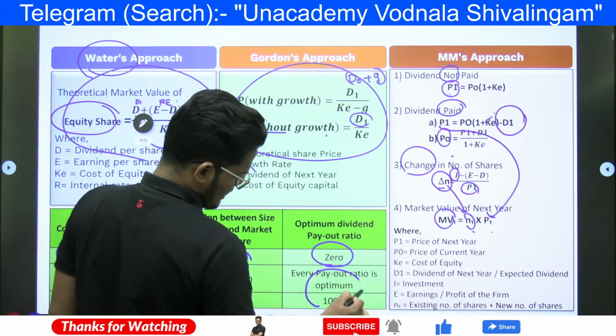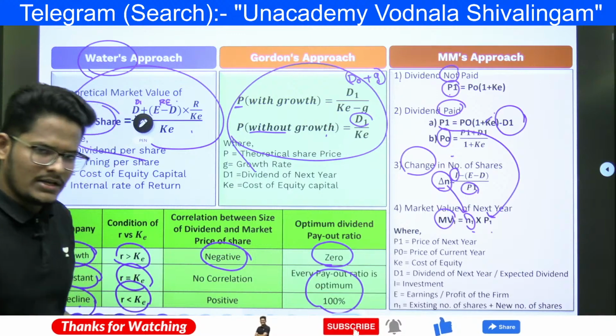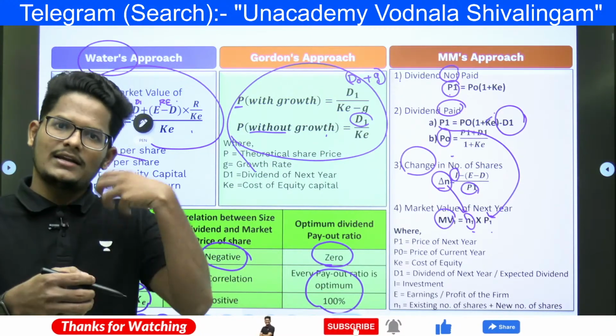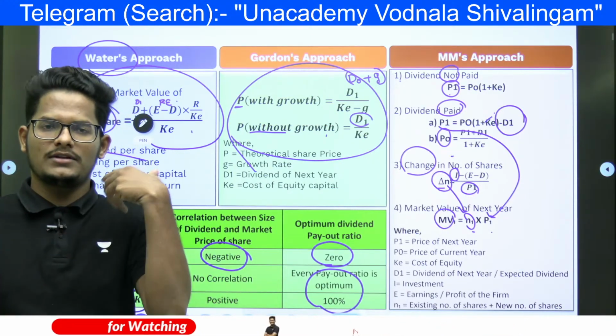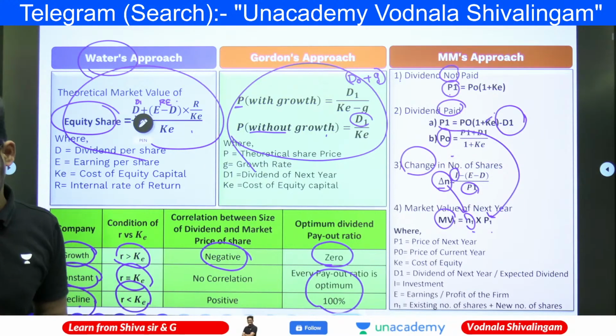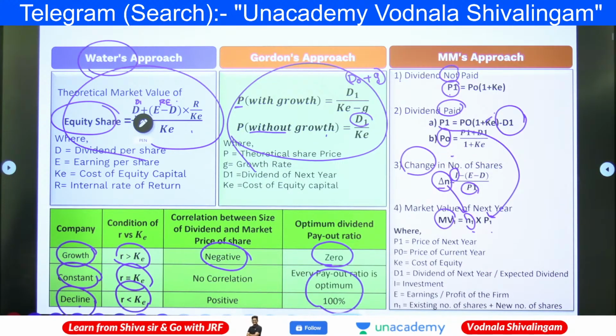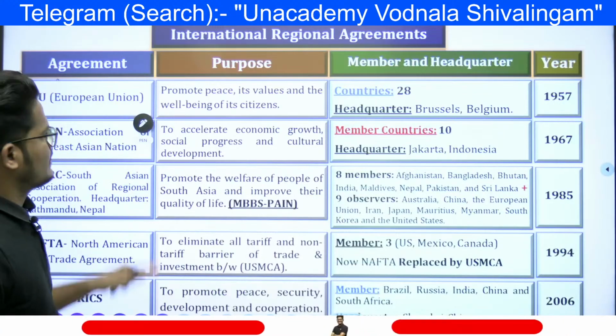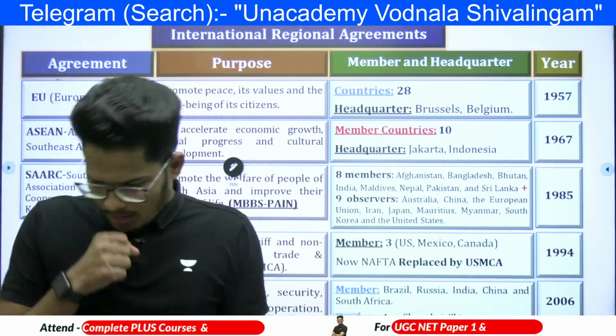Dividend and market price will have a positive correlation. If you declare 100% dividend, whatever earnings you are getting, then the declining firm will come, the declining firm will be growing very early. That comes under here. Right? So that is a part of this entire discussion of the dividend. Is it clear?